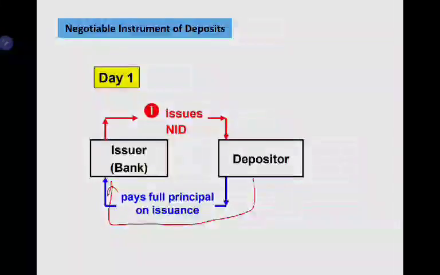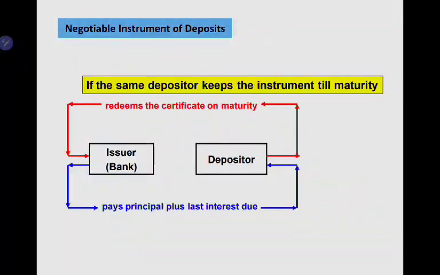When the depositor decides to hold the NIDs until the maturity date, at the end of the maturity date the depositor will redeem the certificate to the bank. And the bank needs to pay principal plus interest.